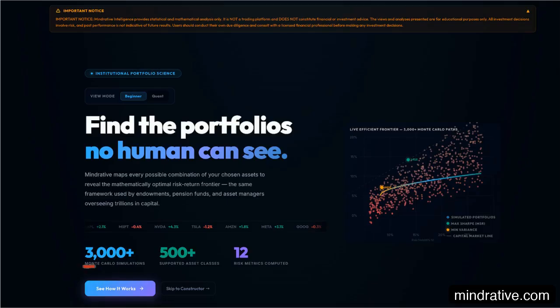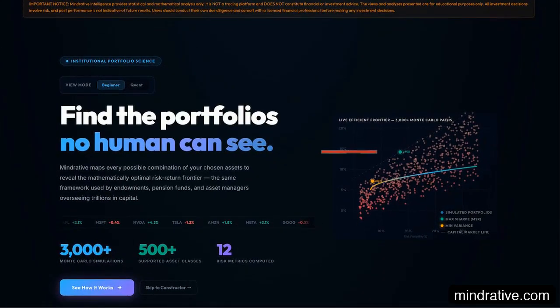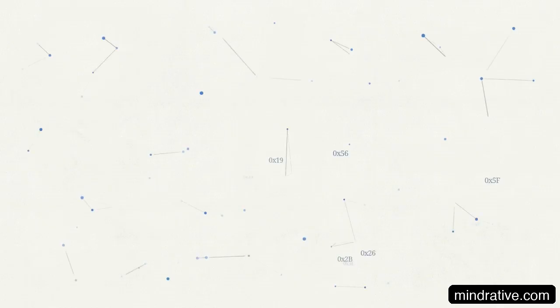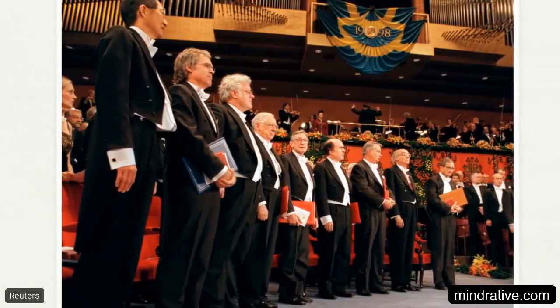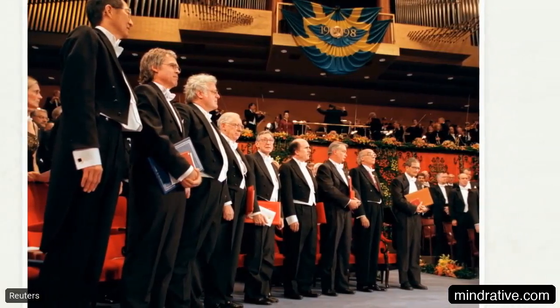Mindrative evaluates every possible combination of your chosen assets, mapping out the mathematically optimal portfolios that humans simply cannot calculate by hand. This methodology doesn't rely on a new experimental trading algorithm. It is built entirely on foundational economic theory that won the Nobel Prize.